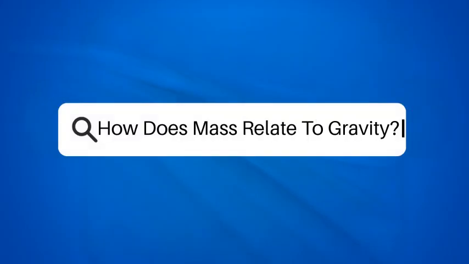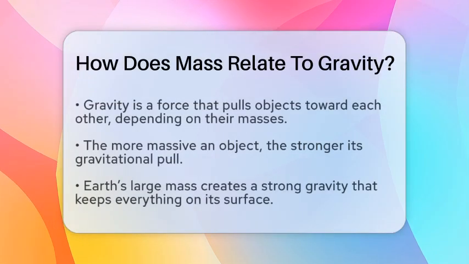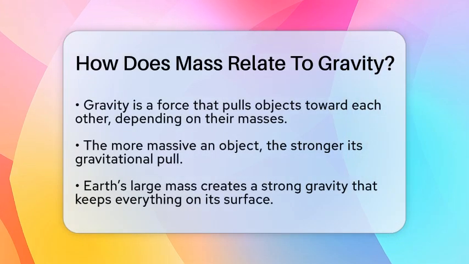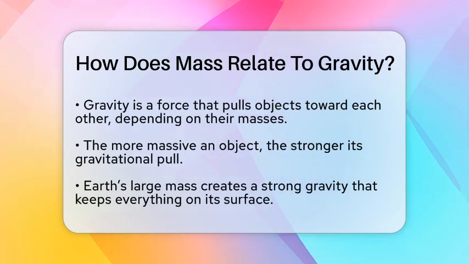How does mass relate to gravity? Imagine holding a ball in your hand and dropping it. It falls to the ground because of a force pulling it down. That force is gravity, and it depends on the mass of objects involved.